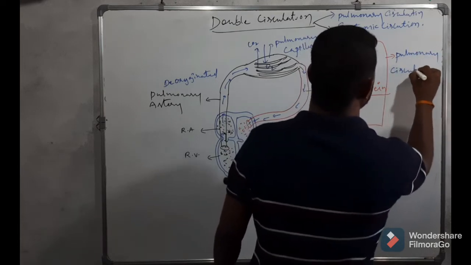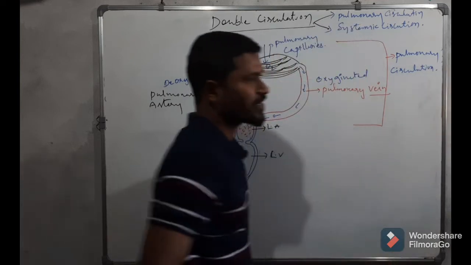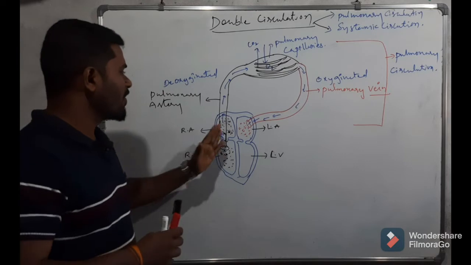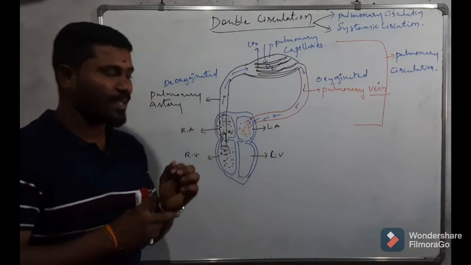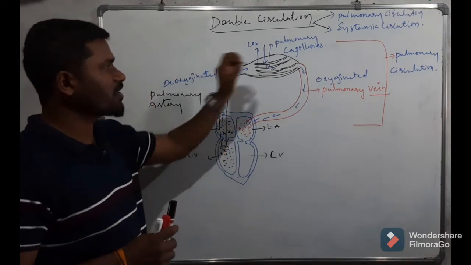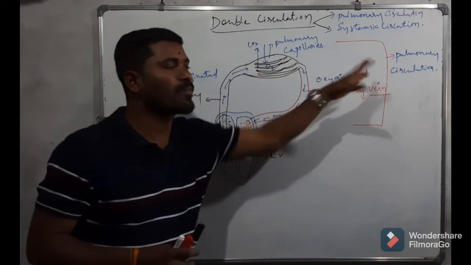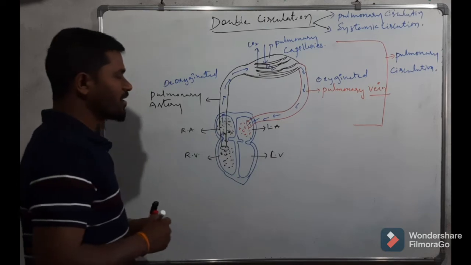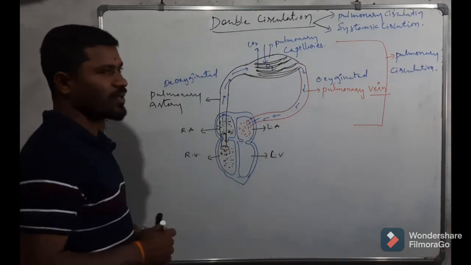Why do we call it pulmonary circulation? Because here the blood is pumped to the lungs.